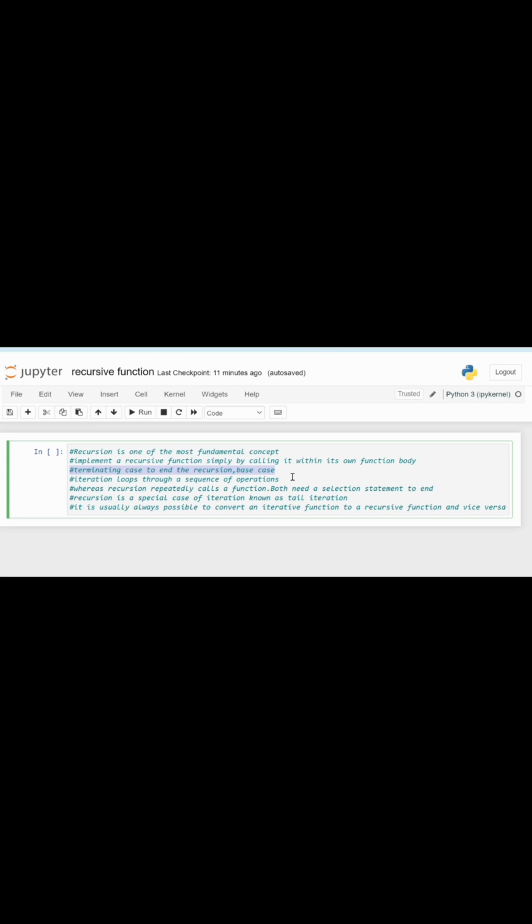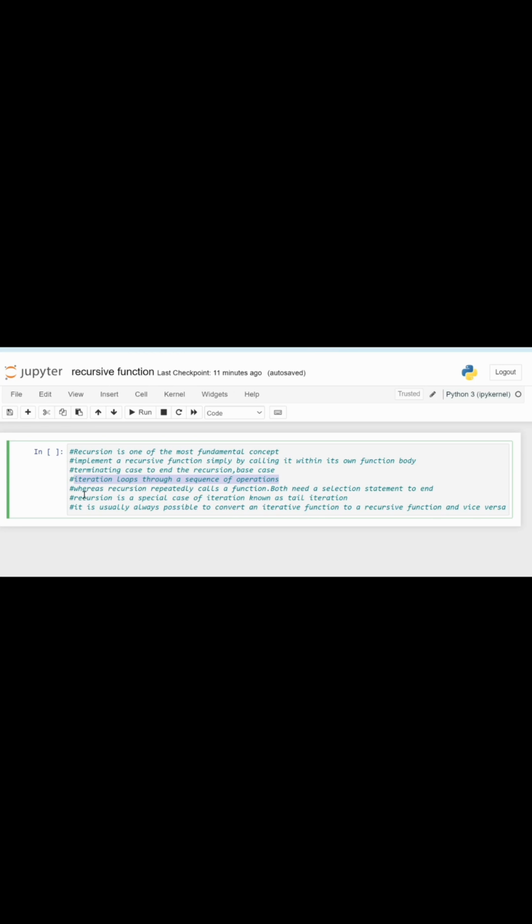But we have two concepts: iteration and recursion. Do not mix iteration and recursion. They are both similar, but there is a slight difference. Whenever we use an iterative function, it will go through a loop. It will check the loop again, like a for loop or while loop. We provide the condition and it will check that condition again and again.